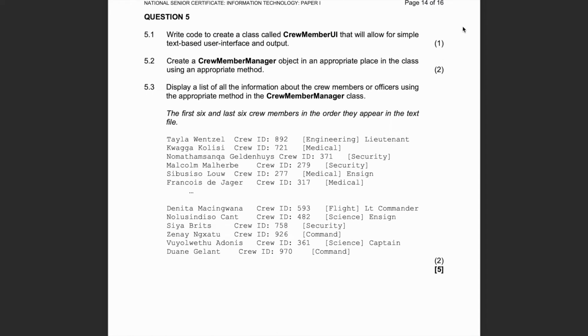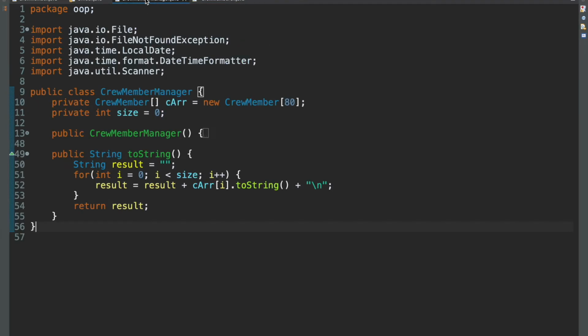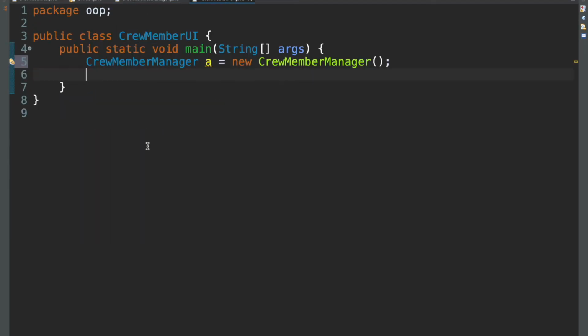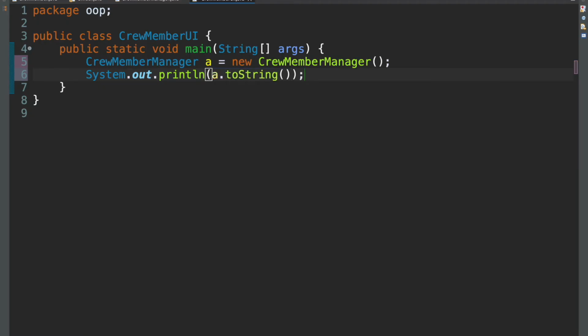And then it says display a list of all the information about the crew members or officers using the appropriate method in the crew member manager class. Okay. So to do that, that means we have to use our toString that we just created. So type out your shortcut there. Don't be lazy like me, type out the whole thing. And then say a dot toString. And now hopefully, if everything is done right, we should have an output showing.